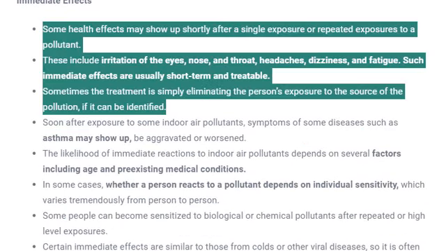Due to indoor air pollutants, the immediate effects would be throat irritation, headache, dizziness and fatigue, usually short term and treatable. Sometimes the treatment is simply eliminating the cause. That means sometimes the treatment of these immediate effects is simple, and sometimes these effects can last long and create heavy problems. So this is the immediate effect.